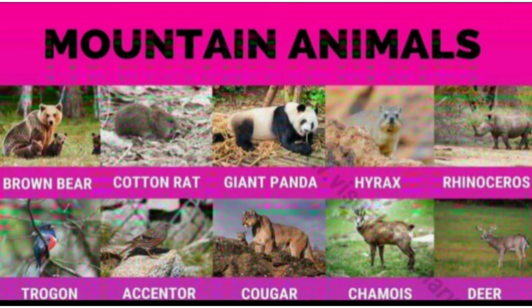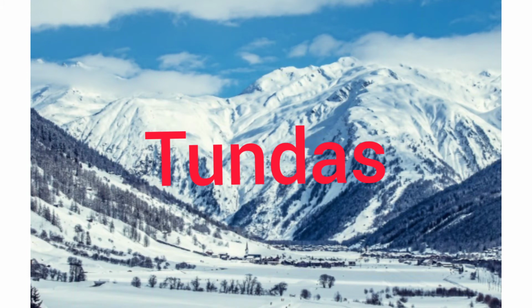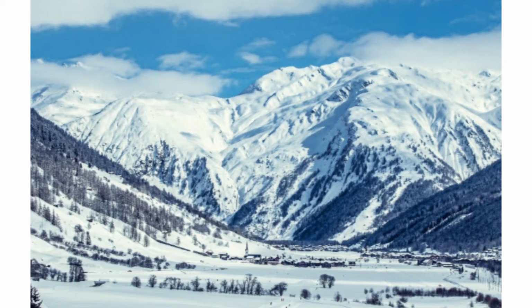These are mostly treeless regions. The polar regions are called tundras. These places are cold and covered with snow. In tundras, the temperature rises above 0 degrees centigrade for only a few months each year.